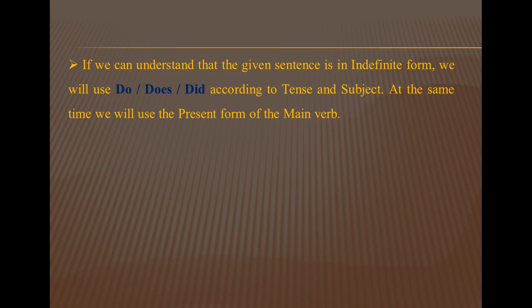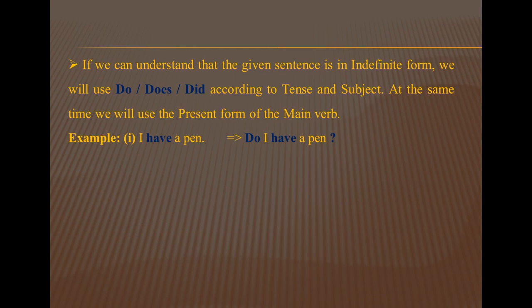At the same time, we will use the present form of the main verb. So every time we bring do, does, did, at that time we will use the present form of the main verb. Here are some examples. The first one, I have a pen.